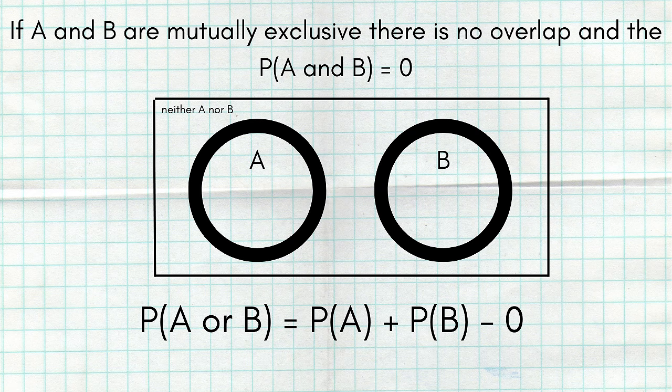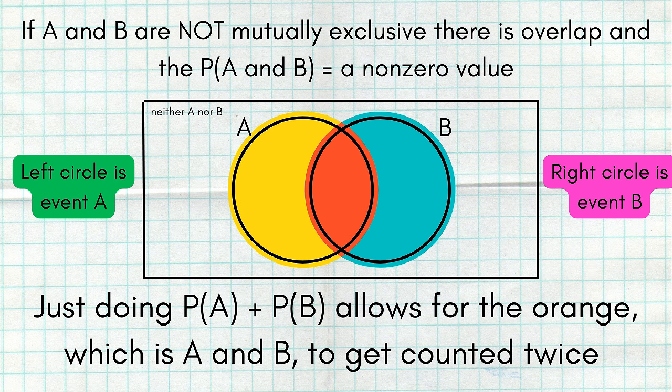If the events are mutually exclusive, there is no overlap. That is to say, the probability of A and B equals 0. So we see two non-interlinking circles, so the probability of A or B makes complete sense. It's simply the probability of A plus the probability of B. If the events are not mutually exclusive, there is overlap.